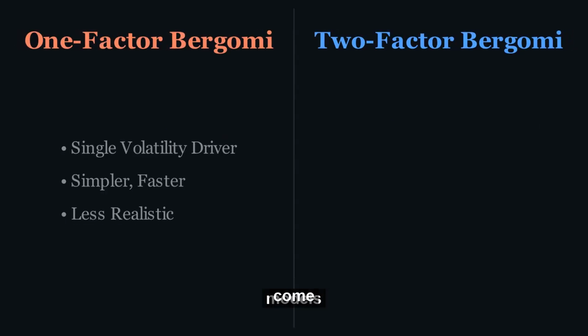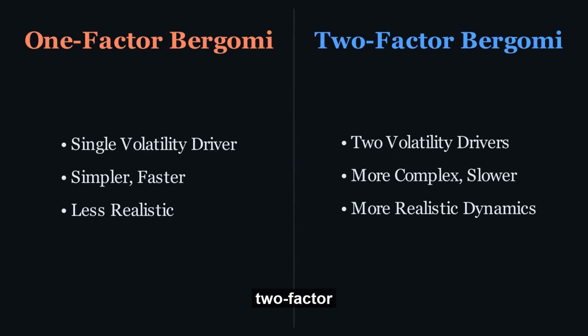Now, Bergomi models come in flavors: one-factor and two-factor. A one-factor model uses a single stochastic process to drive volatility, offering simplicity and speed. But markets are complex. A two-factor model introduces a second, independent stochastic process, allowing it to capture richer, more nuanced volatility dynamics, perhaps a fast-moving component and a slower, more persistent one. This added complexity, while more realistic, traditionally makes pricing and calibration much harder.